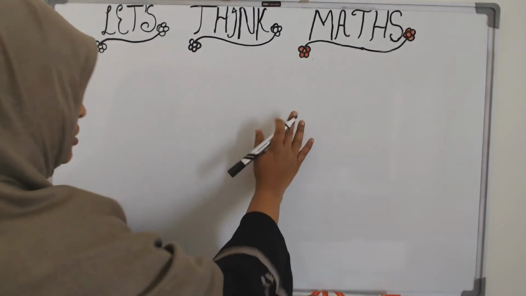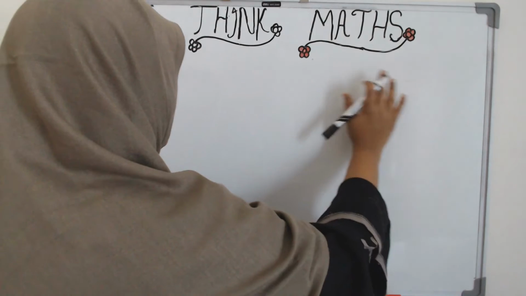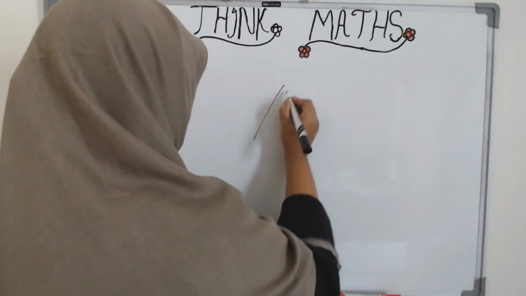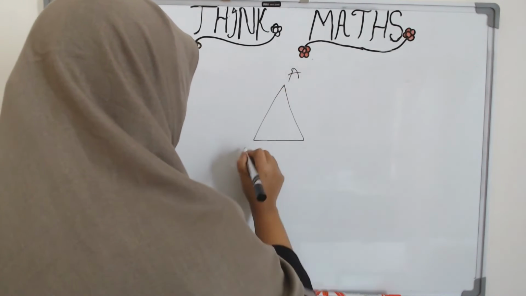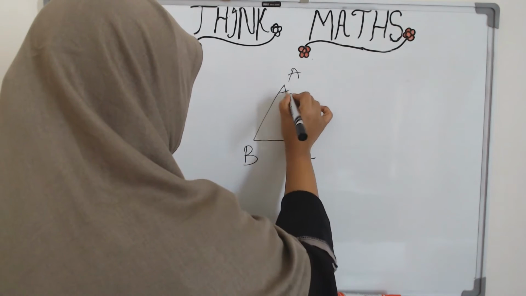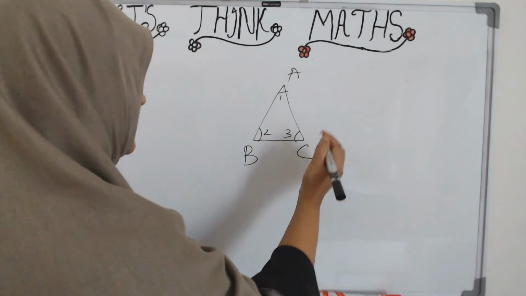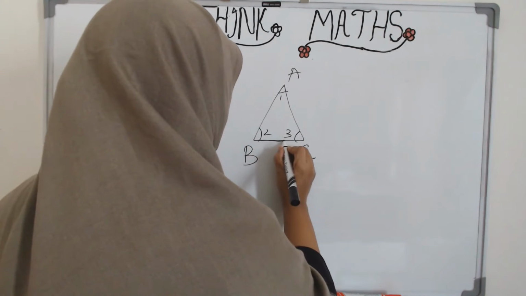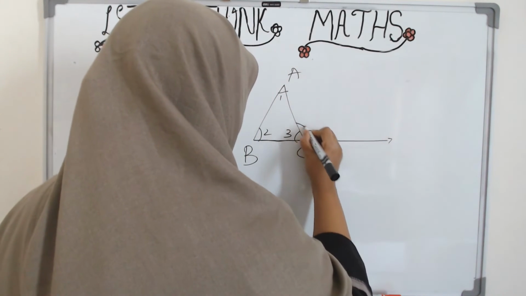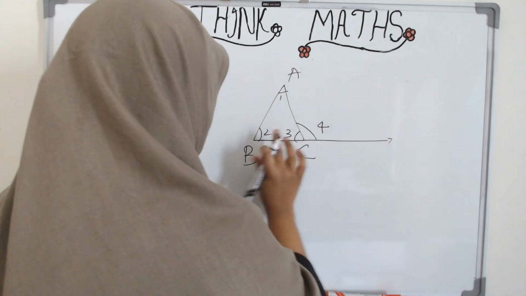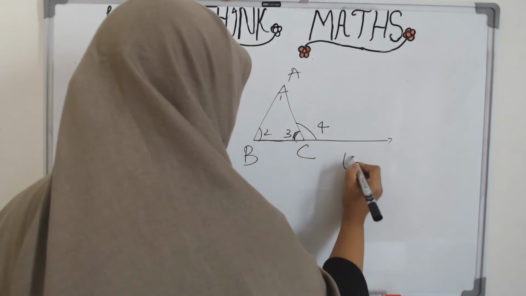Now, before we go to the next theorem, let us get a complete picture of how an exterior angle looks like. Consider this triangle ABC. Its interior angles are 1, 2, 3. So how does the exterior angle look like? You have to extend this, then this 4, which makes a linear pair with this angle inside.